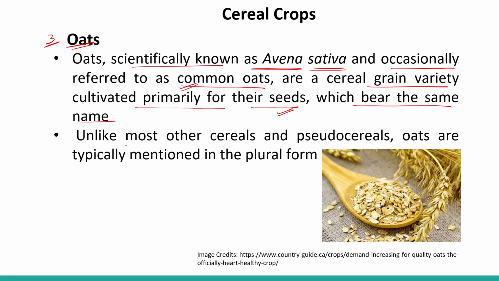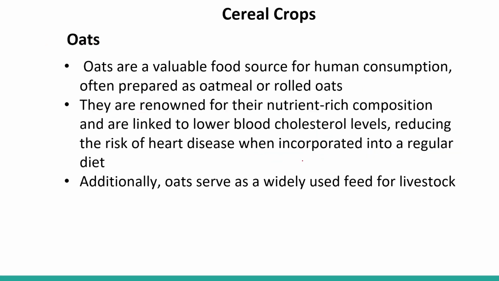Unlike most other cereals and pseudocereals, oats are typically mentioned in the plural form. Oats are a valuable food source for human consumption, often prepared as oatmeal or rolled oats.